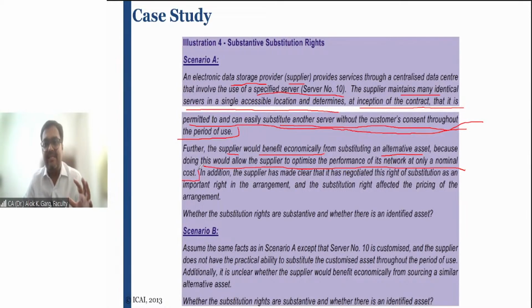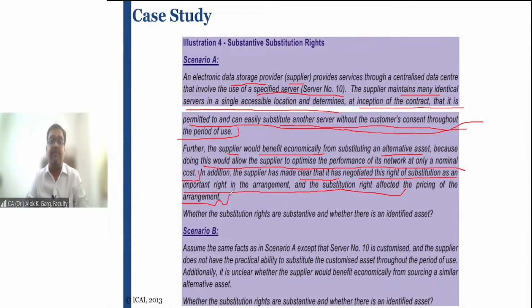So in this case, if you see the contract, in addition, the supplier has made clear that it has negotiated this right of substitution as an important right in the arrangement, and the substitution right affected the pricing of the arrangement.